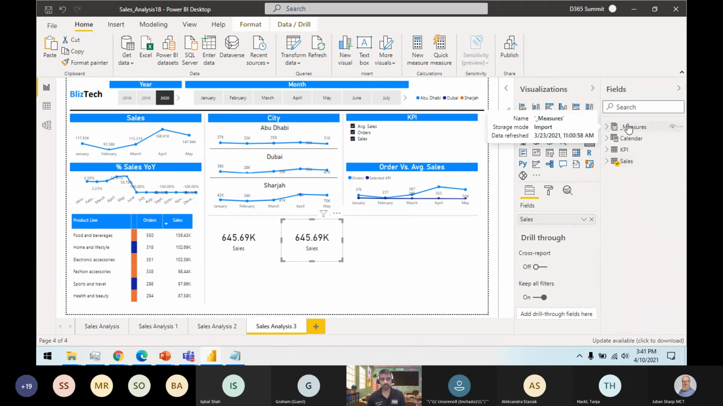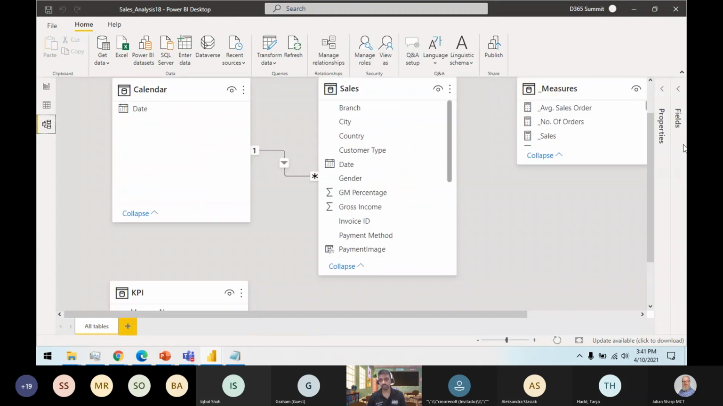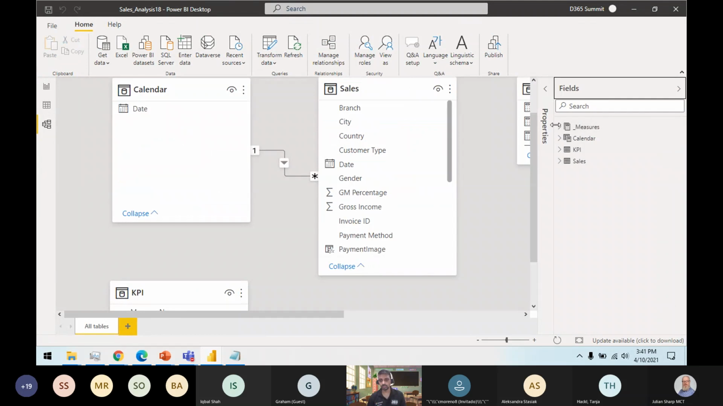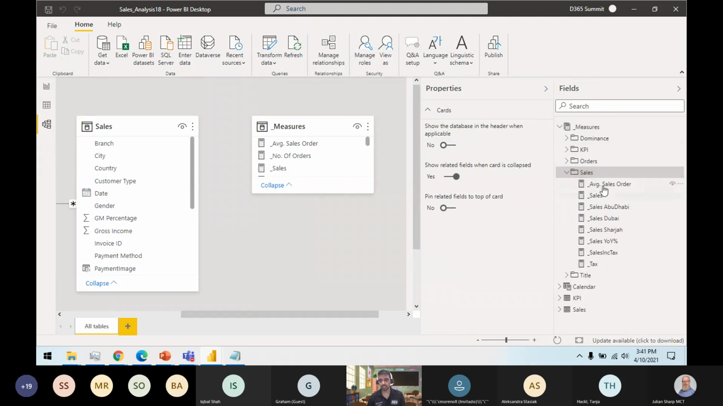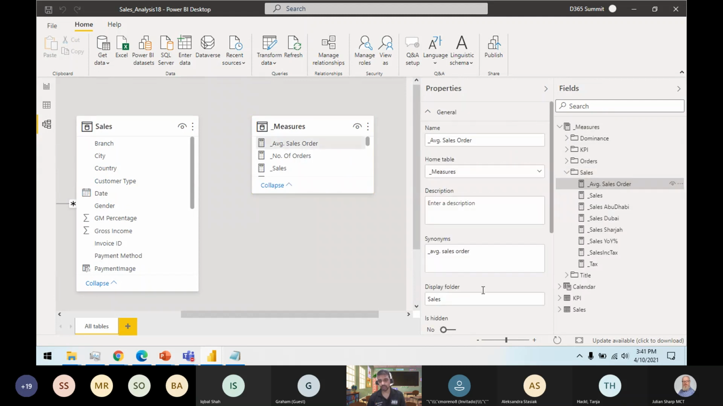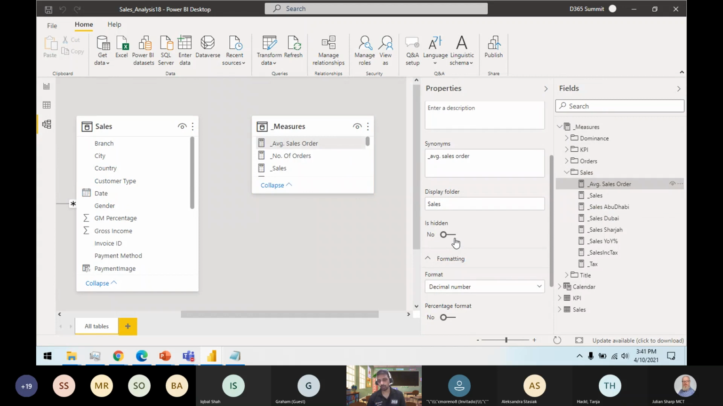As a best practice, you create an enter data table, a dummy table called Measures, and organize all your measures inside this one. How can you organize them? You go to the fields, select the measure, and if you have created multiple measures, you can identify the folder name as well. And if you want to hide a specific measure so the end user cannot use it, you can use those settings from here.